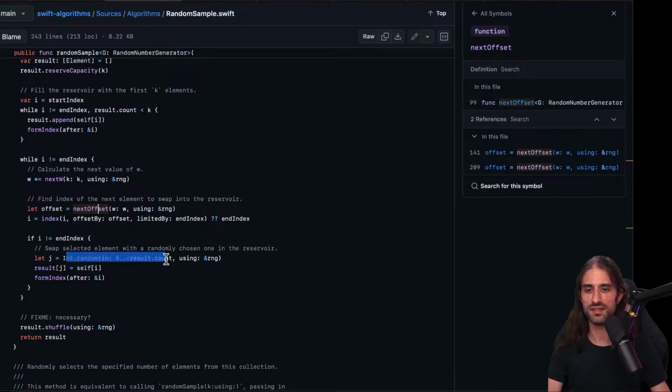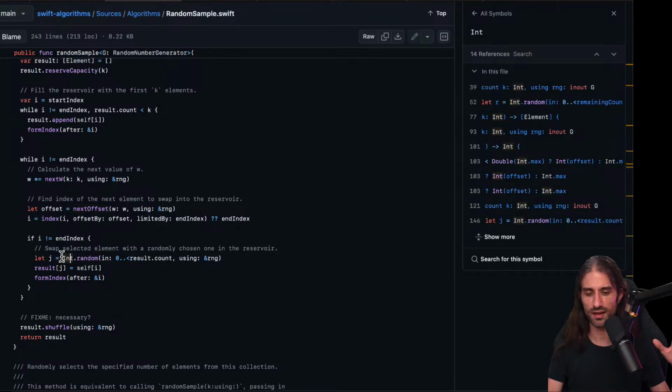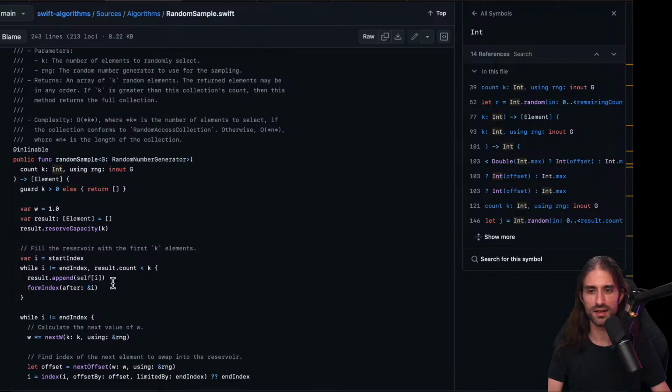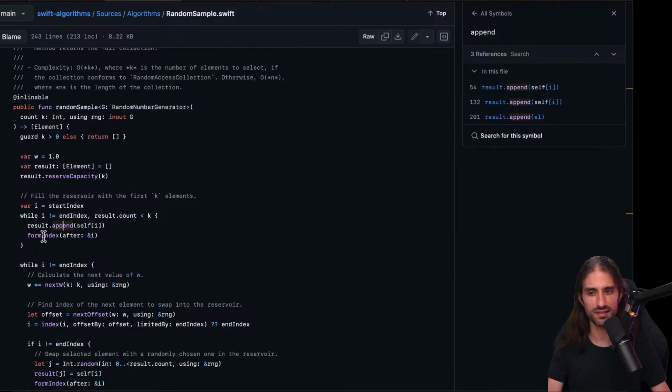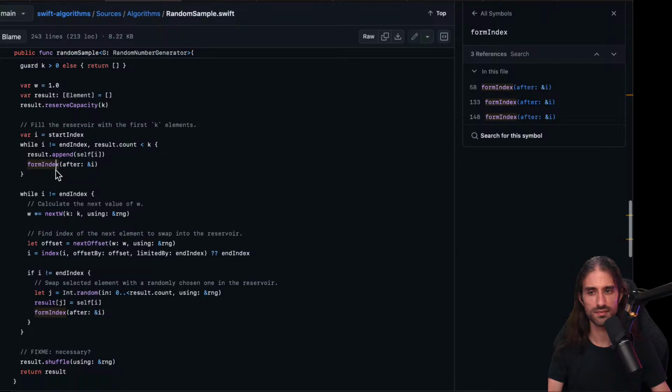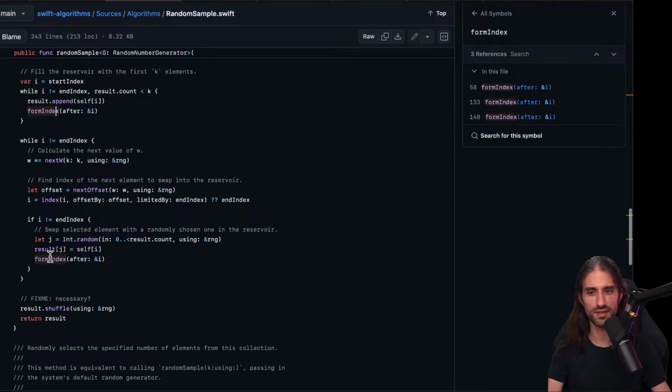Oh, okay, that's why there is this logic, because it creates this reservoir of, let's say you want 4 random elements, this reservoir of 4 elements, and then it's going to swap elements that are not in the reservoir into the reservoir. But then the question is, the elements in the reservoir can never be selected, I guess. That's the weird thing here.